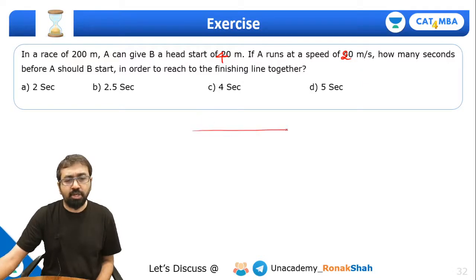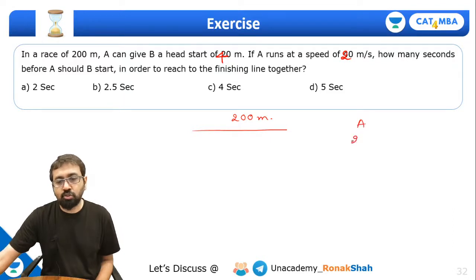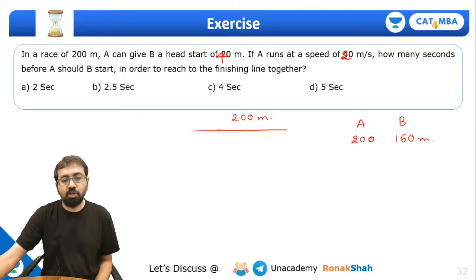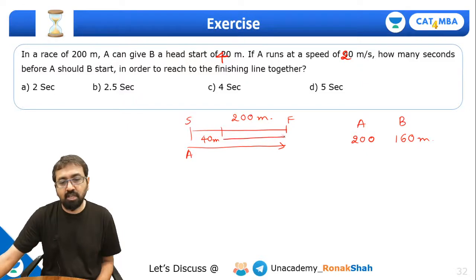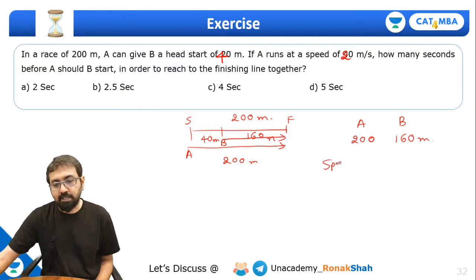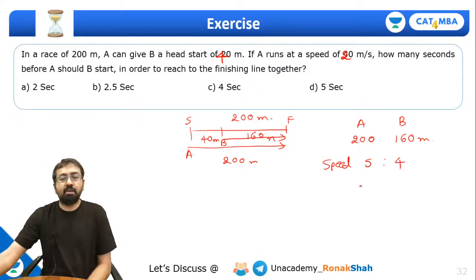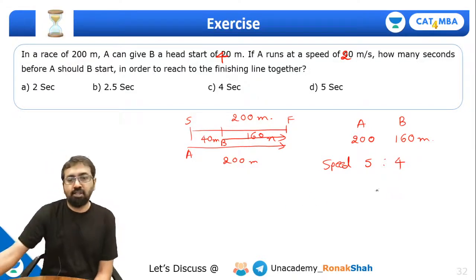Let's simply solve this question. So this distance is 200 meter, right? So when A runs 200 meter, B runs only 160 meter, right? Because A can give a head start of 40 meter to B. So A starts from here and goes till finishing line, finishing point, right? And B starts from here and goes till finishing point. B travels only 160, A travels full 200 meter, correct? So what is the ratio of speed? Can I straight away say ratio of speed is 5:4? Yeah, it's very simple. Ratio of speed is 5:4.